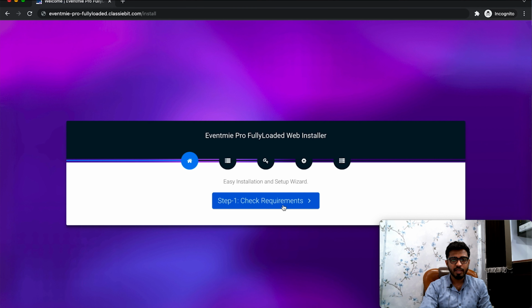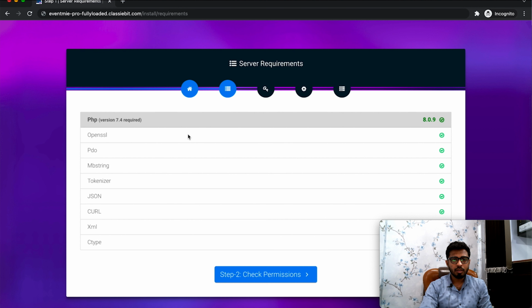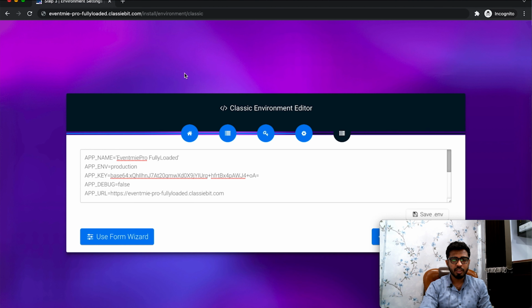Here simply click check requirements. Your web hosting must have at least PHP version 7.4, and this will check the required PHP extensions. Click check permissions, and this is just a verification screen. You don't have to change anything here because we already added those things manually from the text editor. Now simply click proceed.